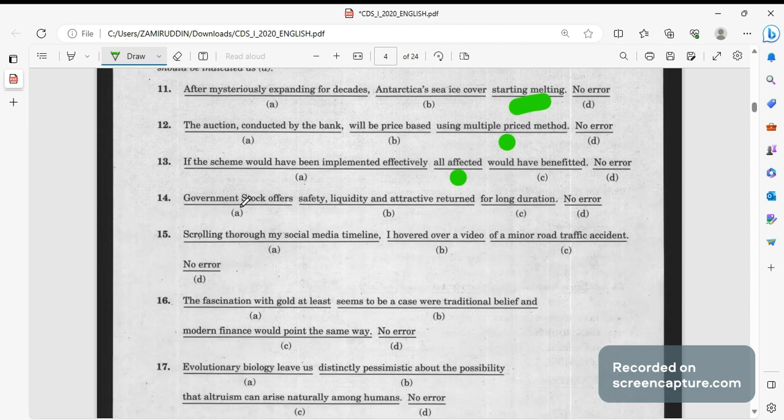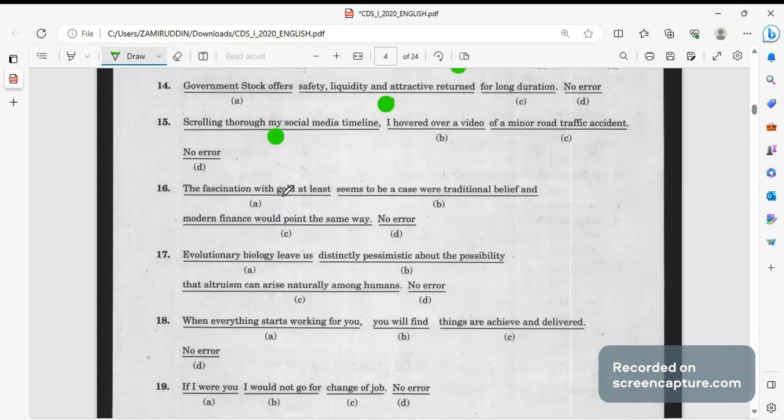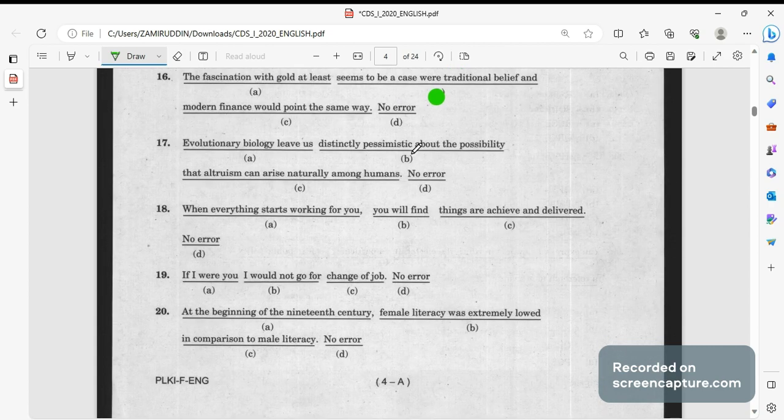Next, government stock offers safety, liquidity and attractive returned, not returned, it should be return, for a long duration. Next, scrolling through, not thorough, here it should be through. Scrolling through my social media timeline, so this should be scrolling through. The fascination with the gold at least seems to be a case where, it should be here, case where traditional, not, case where traditional beliefs and modern finance would point the same way.